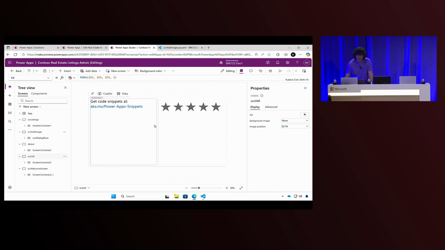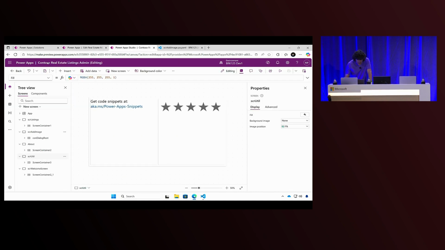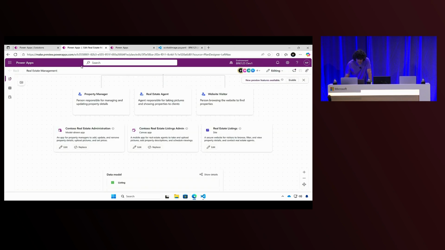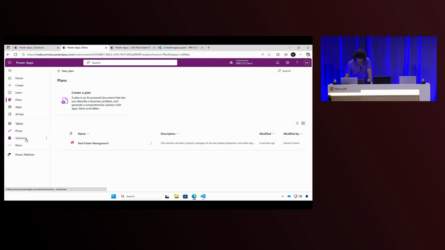So, OK, once I publish my app, I will go back to my plan, and I will also save my plan, because I want to see the source code of it. I want to see what happened. Let's give it a time to save. In the meantime, I will go back here. I don't need this anymore. OK, this is saved. I will go back to the solution view.